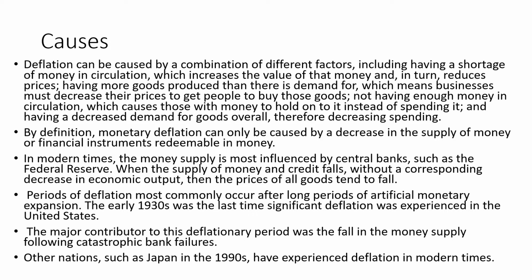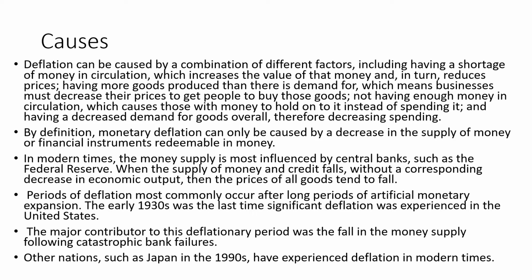We know that in the case of India, it is the Reserve Bank of India which acts as the central bank of the country. But in the case of the US, it is the Federal Reserve. When the supply of money and credit falls without a corresponding decrease in economic output, then the price of all goods would tend to fall, and as a result of the fall in the price of commodities, this will affect the purchasing power of people and influence their spending habits.